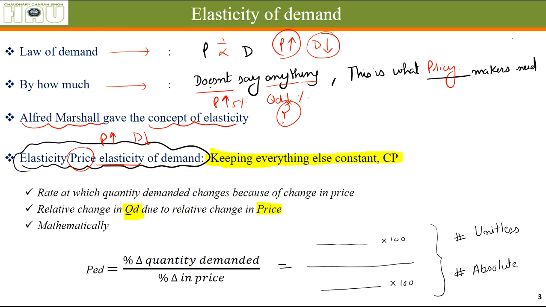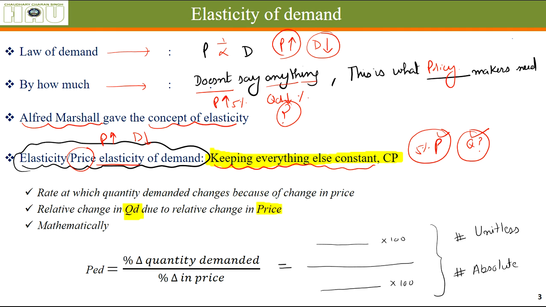There is one very important assumption. Let's say the price changed by 5%, by how much percentage will the quantity change? We are looking at these two things only, the relationship between price and quantity. We keep every other thing that might affect price and quantity demanded constant.